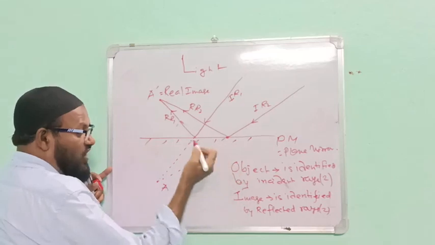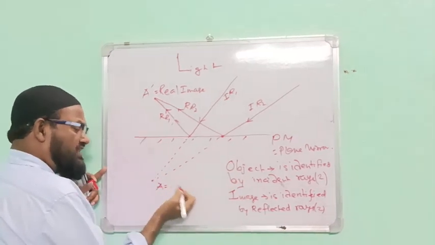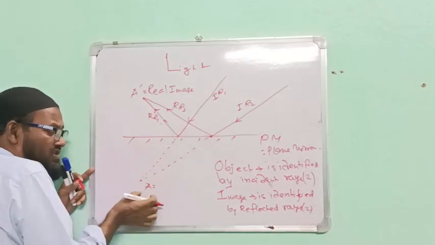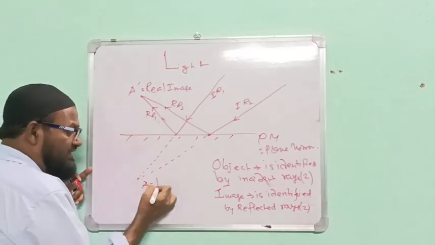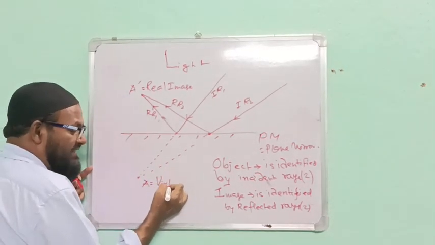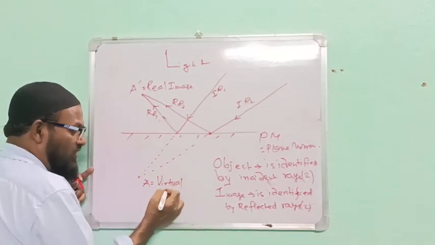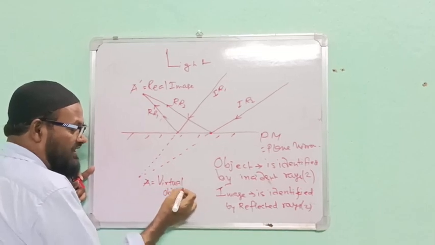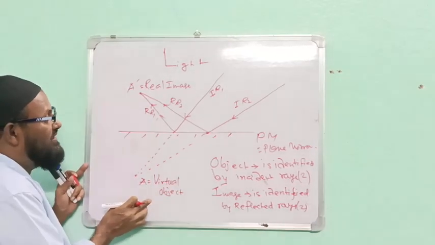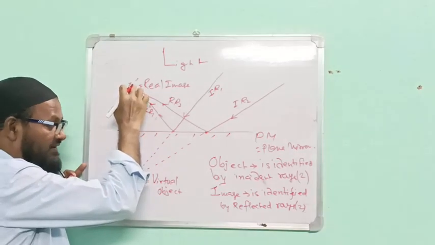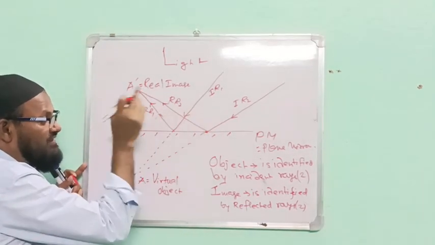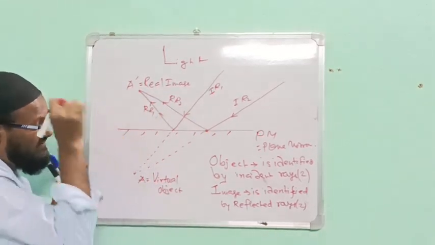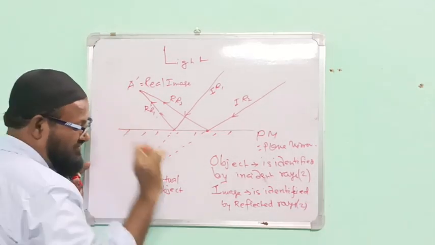This is the object, but here is no real light, therefore this object acts as the virtual object. When object is virtual, image is real. In the previous figure, the object was real, and the image was virtual.